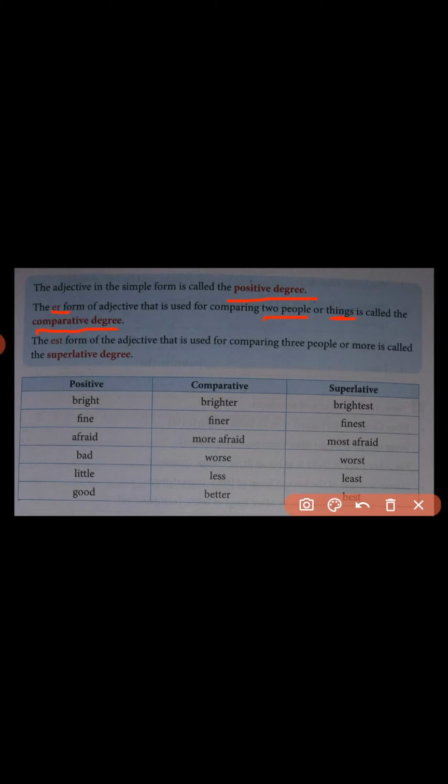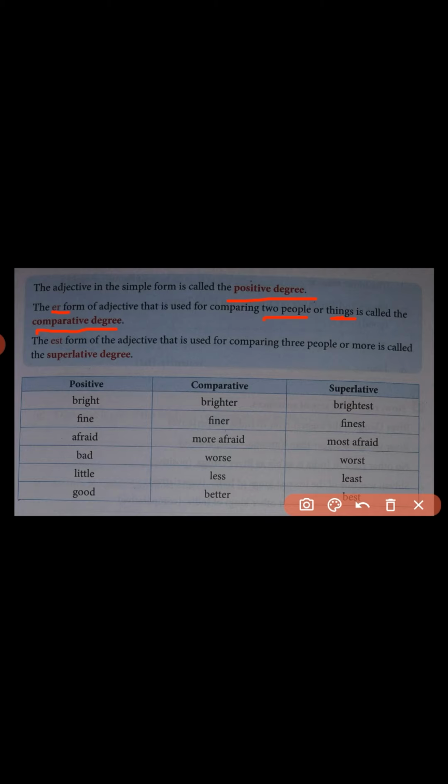Clear? So here we come to know the comparative degree compares two people or two things, but in that case we find one being more or less superior to the other. In that case it becomes the comparative degree. Clear? Now let's move to learn the superlative degree.